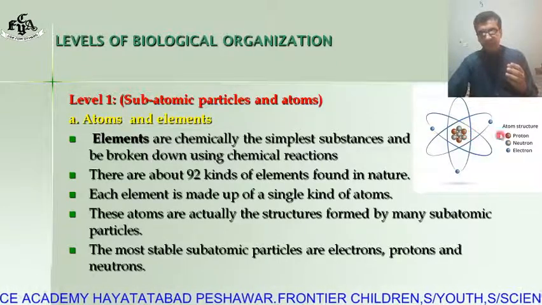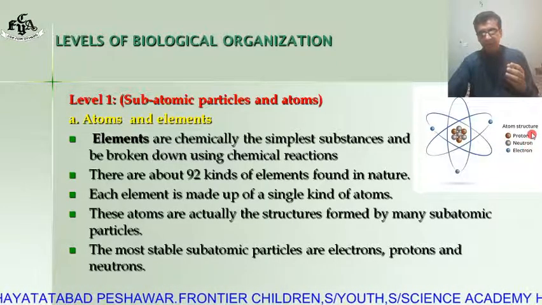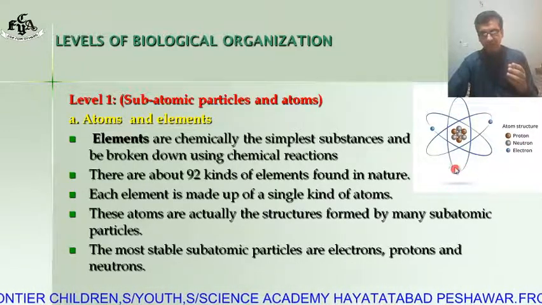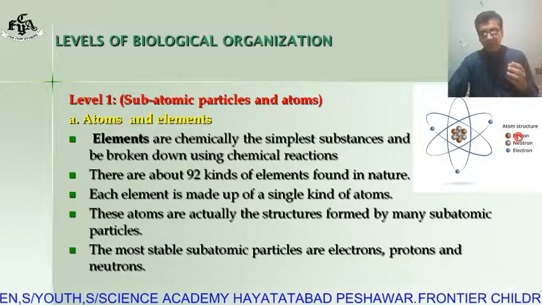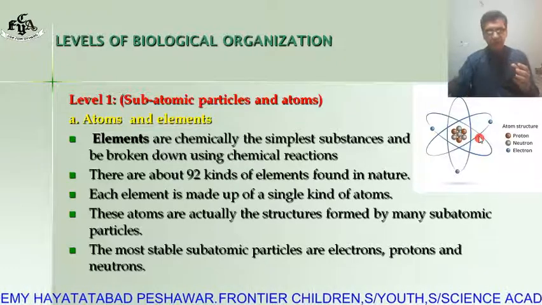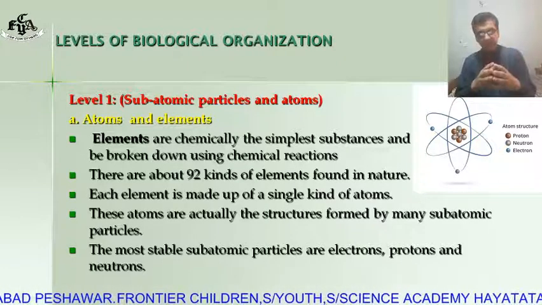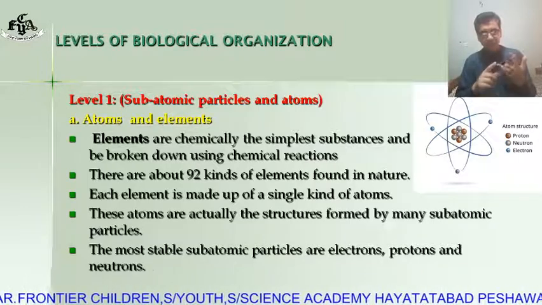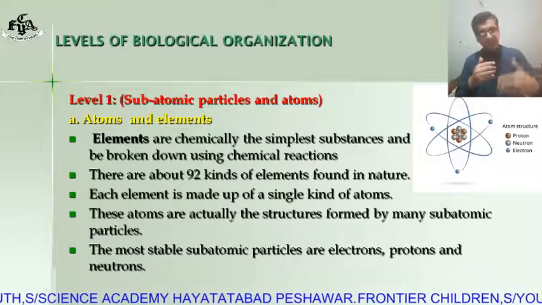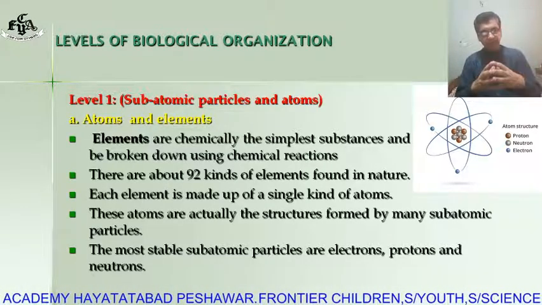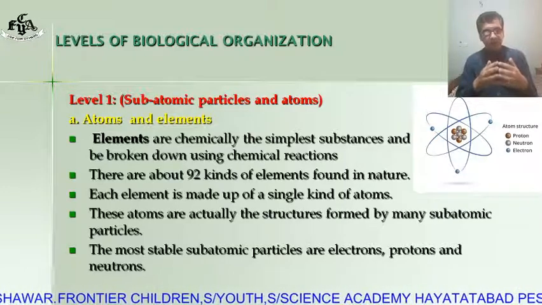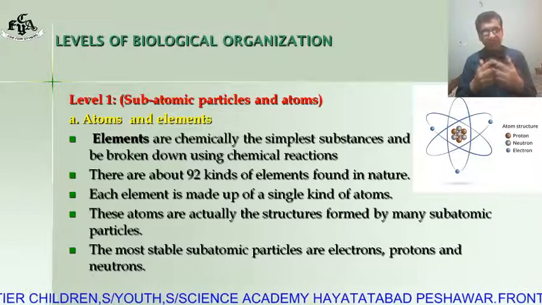Inside the nucleus of the atom there are neutron and proton, and in the shell or orbit there are electrons. Protons are positively charged, electrons are negatively charged, and neutrons are neutral. So let's summarize. These subatomic particles, electron, proton and neutron, combine and form an atom, and then atoms combine and form an element, and there are 92 kinds of element found in nature.